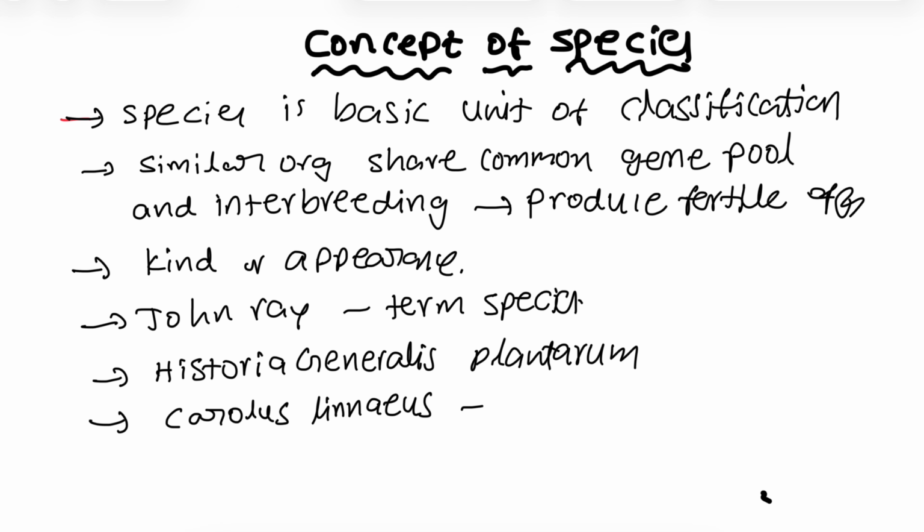Carolus Linnaeus proposed the static concept of species. According to the static concept, species is stable. It will not show any changes. It is a fixed one. It will not show any evolutionary changes.